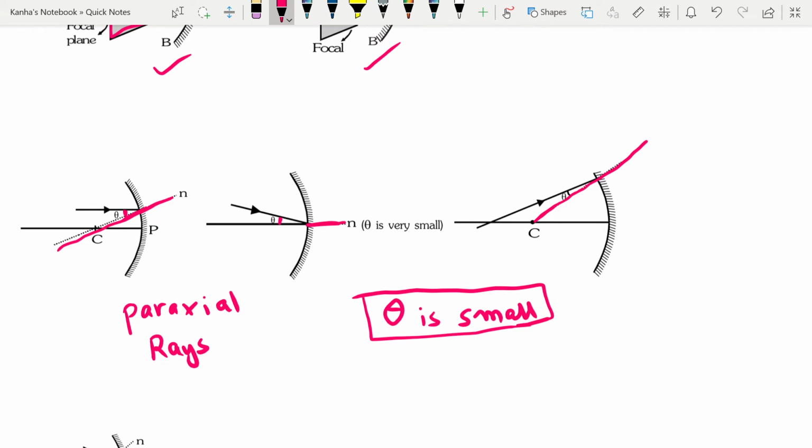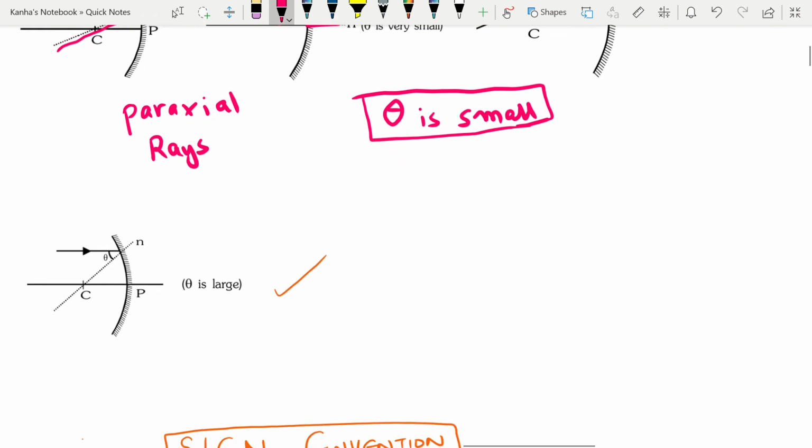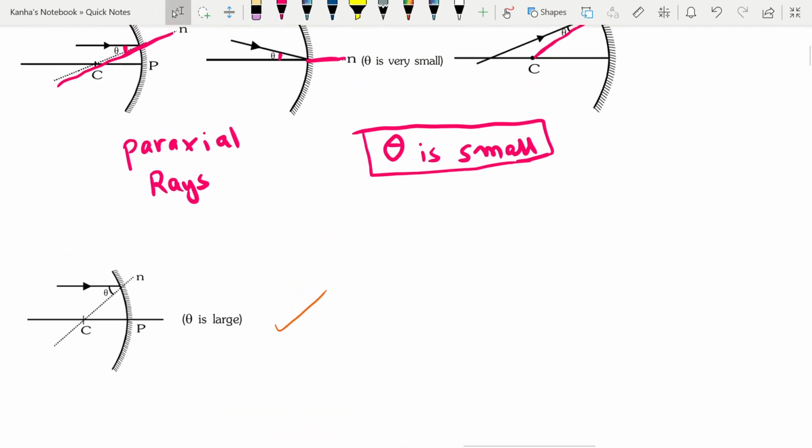Next is the marginal ray. Rays having a very large angle of incidence will be called marginal. Here theta is large.